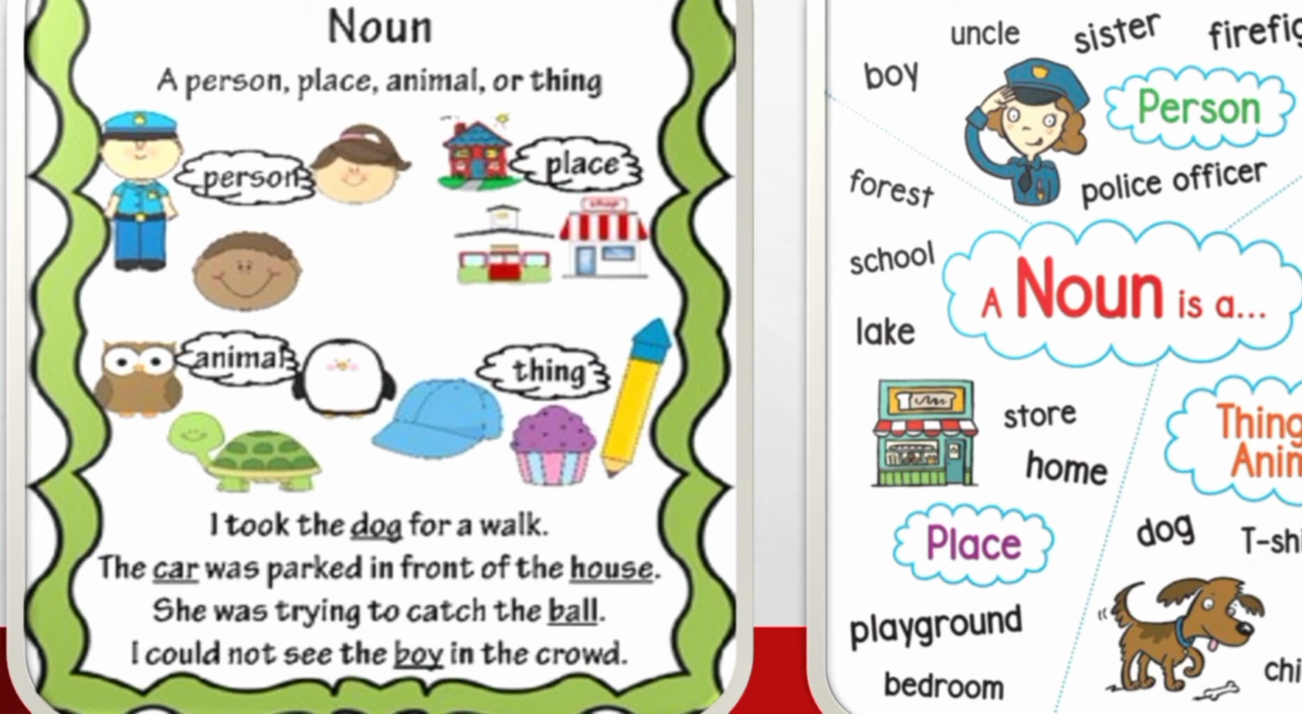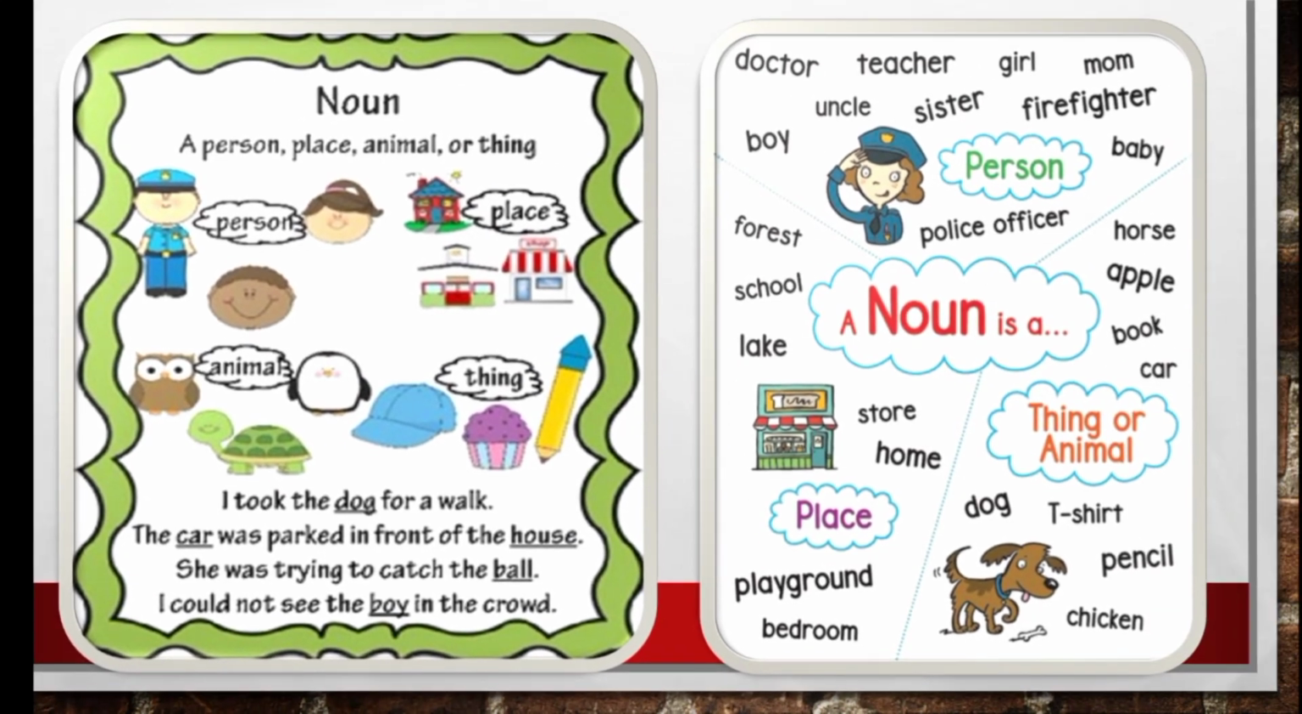And see the third example. She was trying to catch the ball. So, what is the naming word employed in the sentence? Ball. B-A-L-L. Ball is the naming word in the sentence. So, ball is the name of a thing. Very good. And I could not see the boy in the crowd. So, what is the naming word in the sentence? Boy. B-O-Y. Boy is the name of a person.